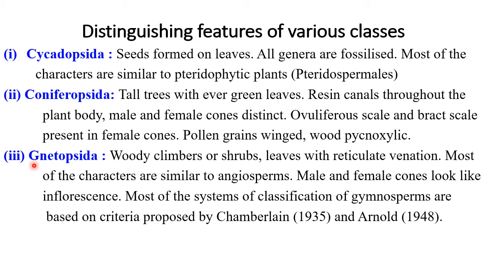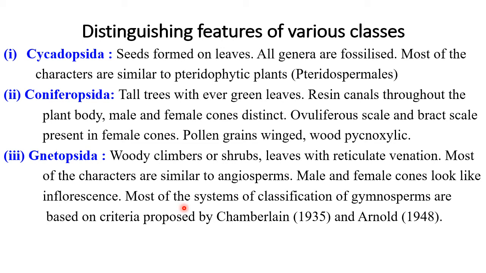The third class, that is Gnetopsida, these are actually woody climbers or shrubs, leaves with reticulate venation. This is also an angiospermic characteristic. Most of the characters are similar to angiosperms. Male and female cones look like inflorescence. So this is also one of the angiospermic characters.